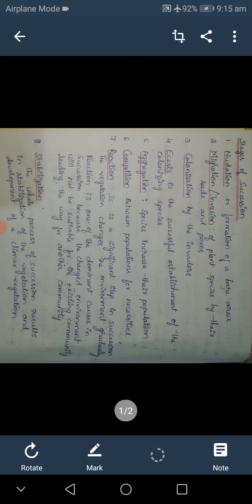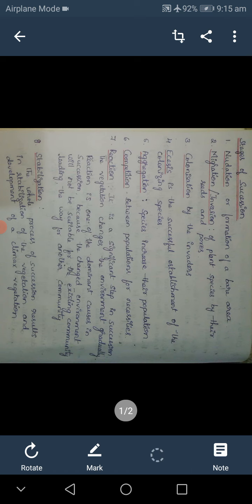Plant succession is a long-term process from the formation of a barren area to a stable climax vegetation. The first stage is nudation, the formation of a barren area through adverse environmental factors like earthquakes, landslides or volcanoes. The next step is migration or invasion.